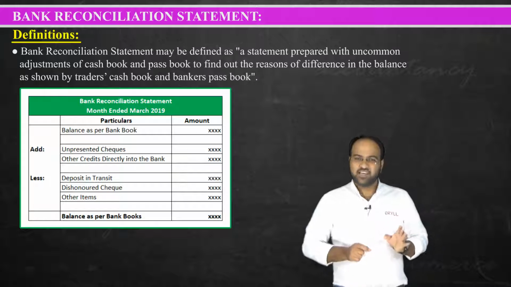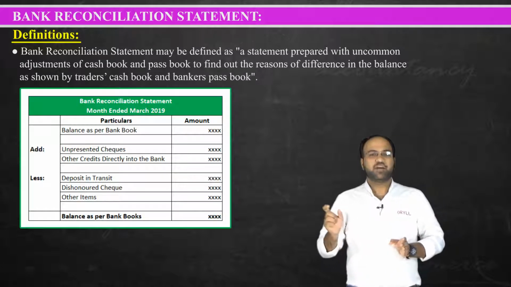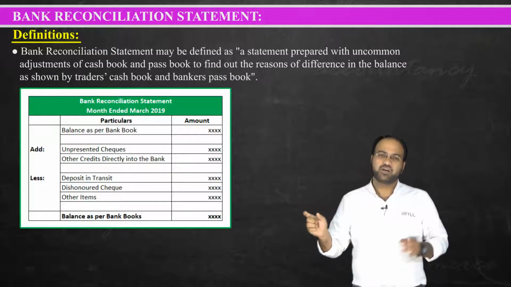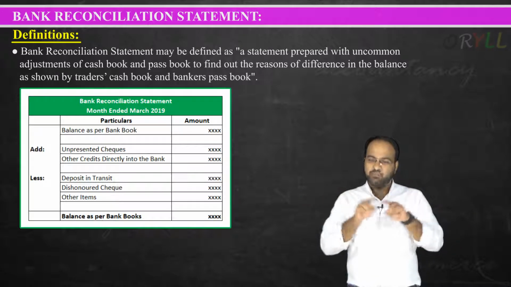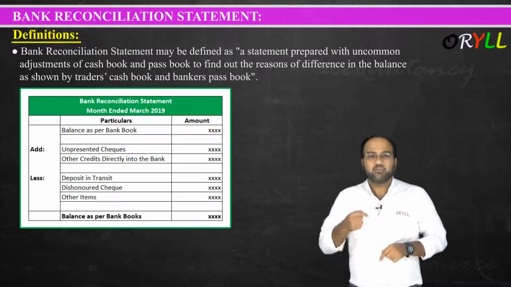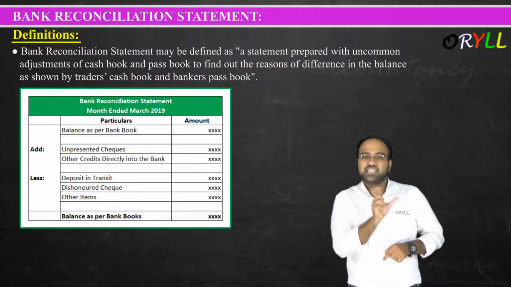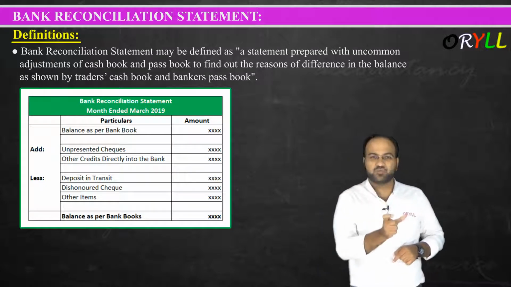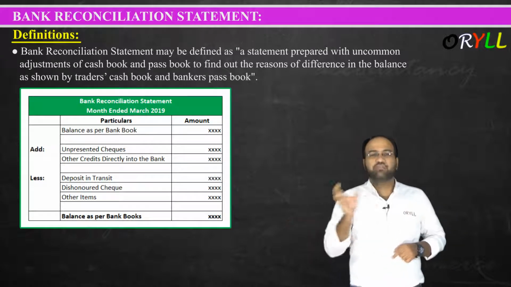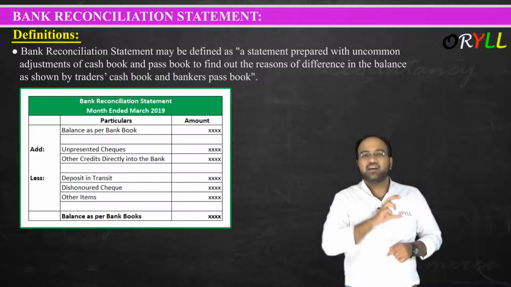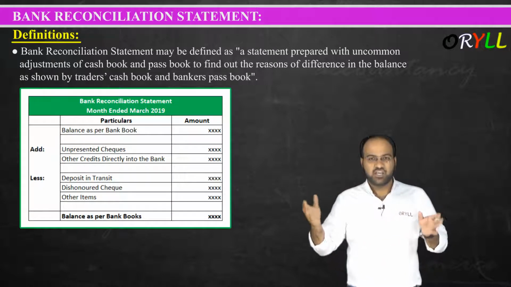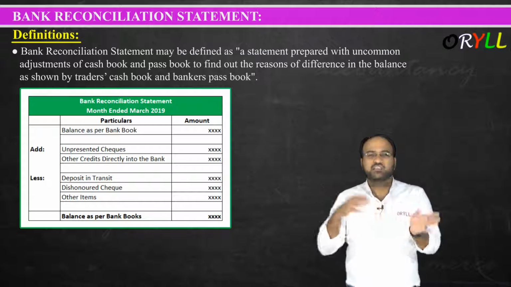So they are saying it is a statement prepared with uncommon adjustment. It means the bank reconciliation statement, BRS, is a statement prepared with the difference adjustments of the cash book and passbook. Uncommon adjustment means different adjustments or different transactions in the cash book and passbook. Why is there a difference here?